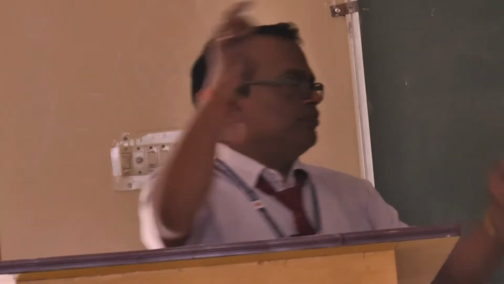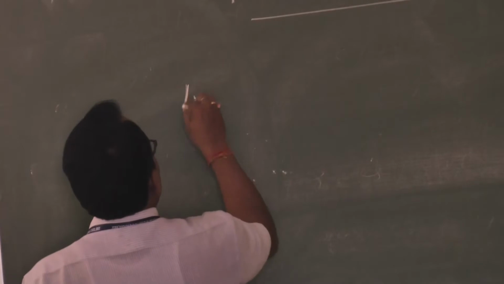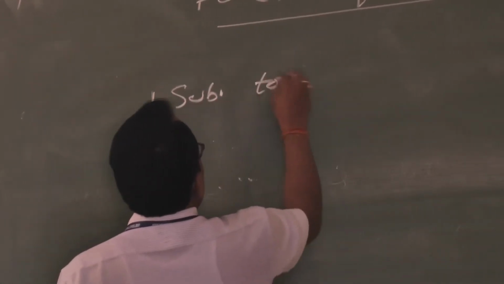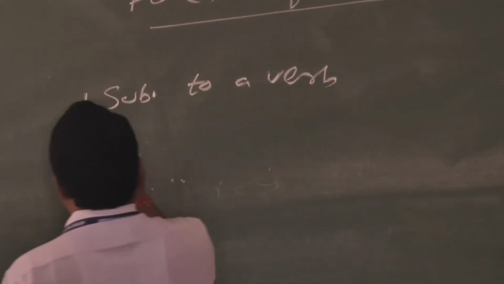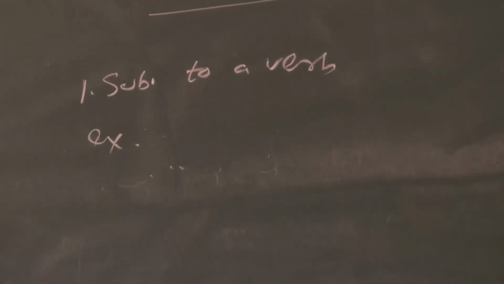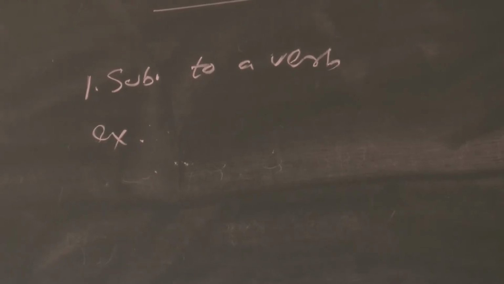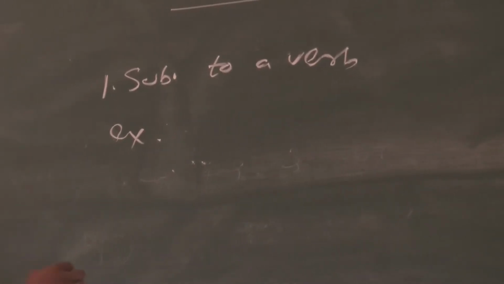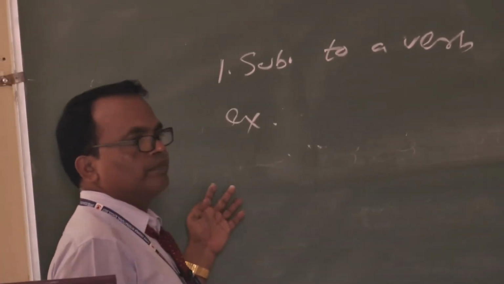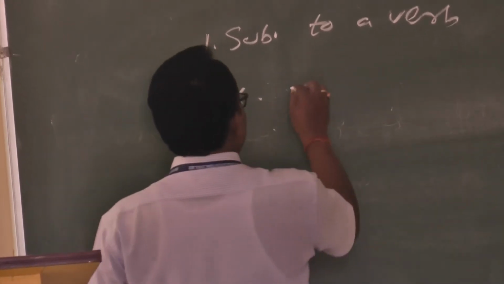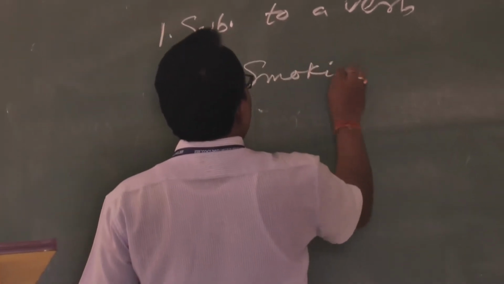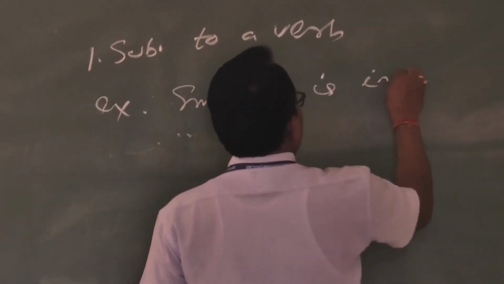as subject to a verb. Subject to a verb. Example, we can tell, you know, smoking is injurious. Injurious to health or for health?